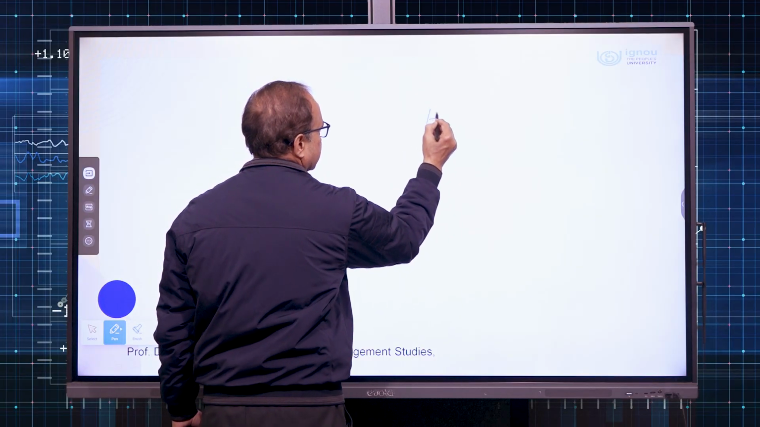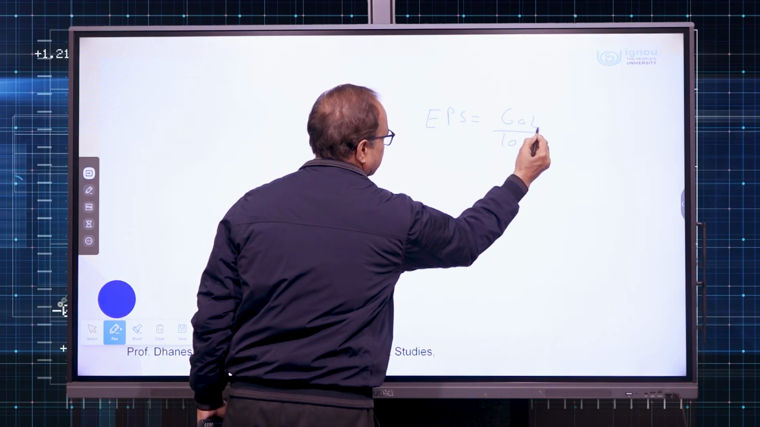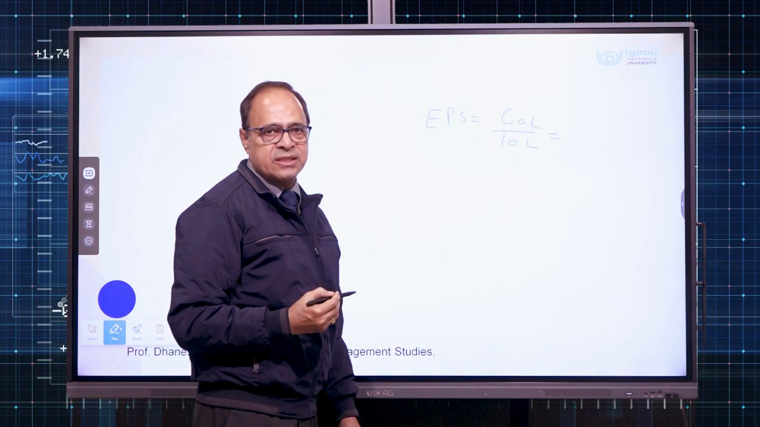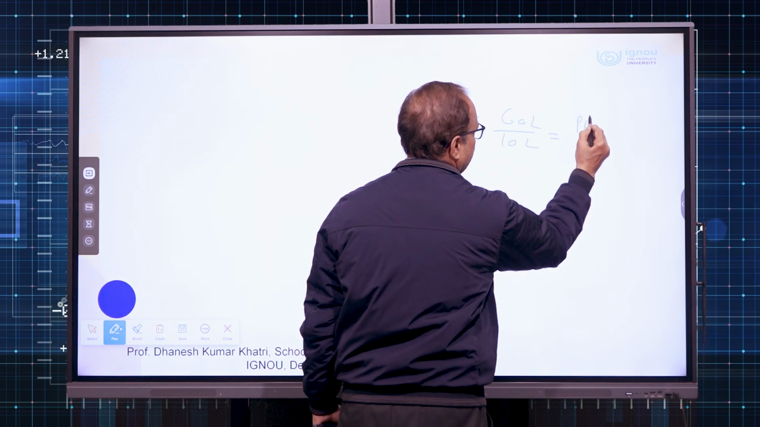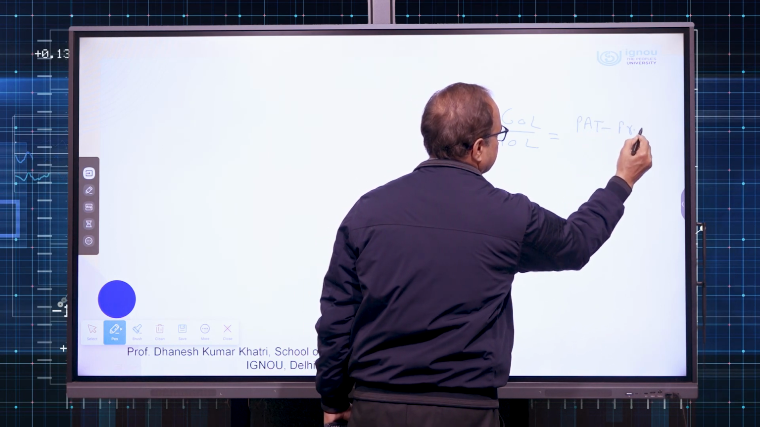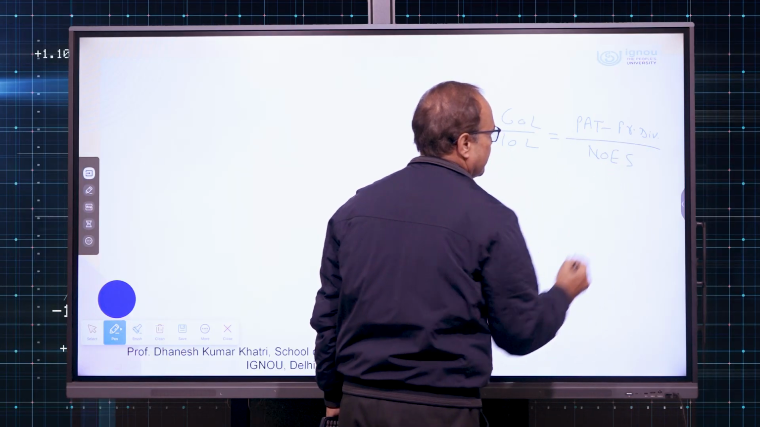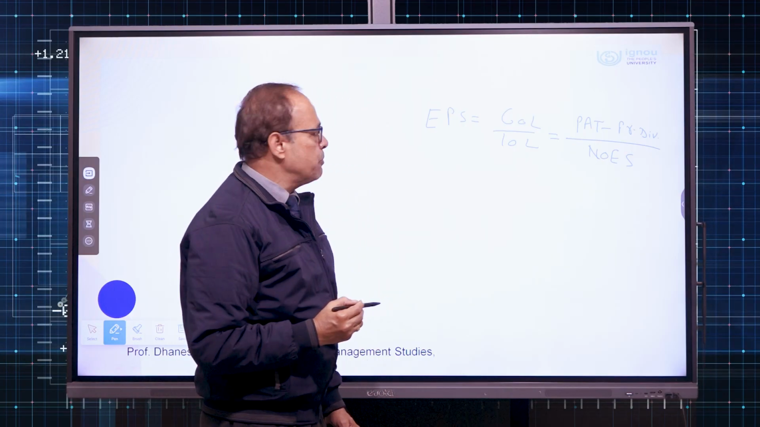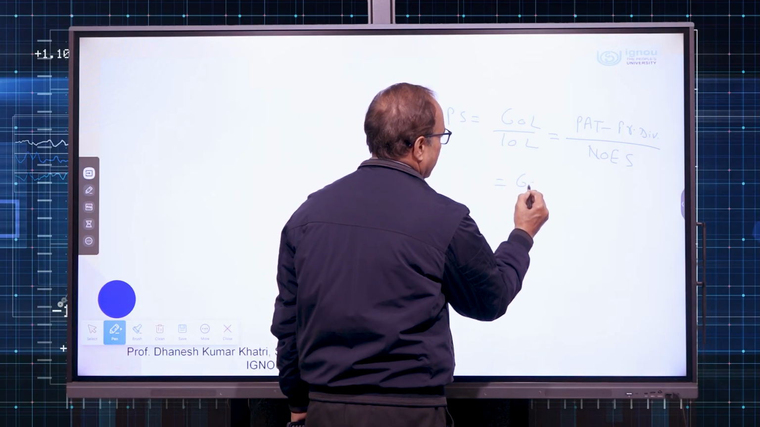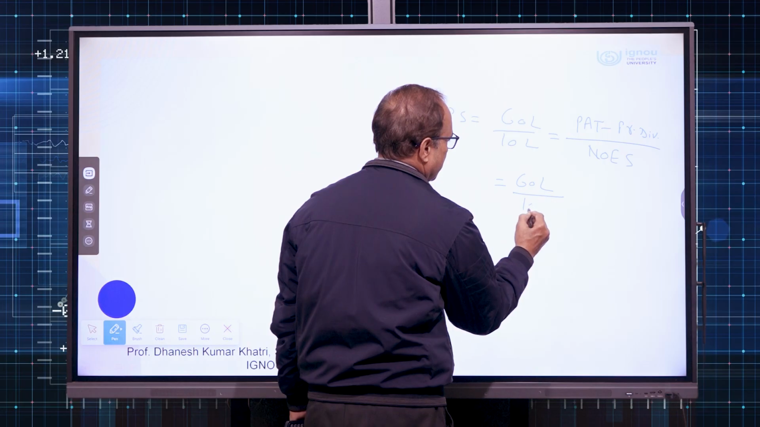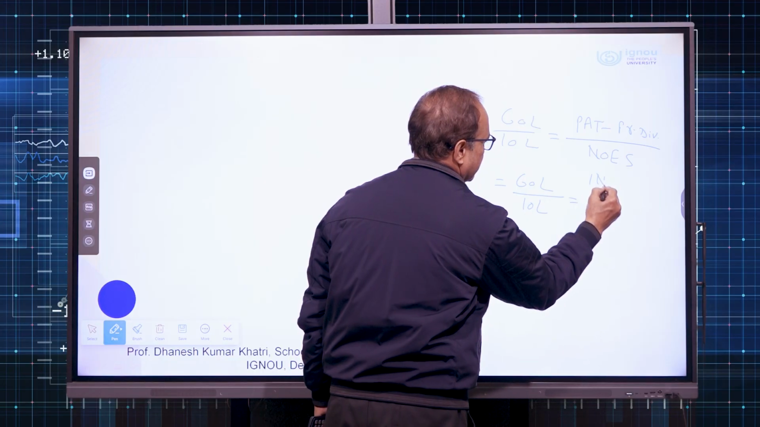Now, we can calculate EPS. 60 lakhs divided by 10 lakhs, because profit after tax was 60 lakhs and number of equity shares were 10 lakhs. So, I can give you the formula also: profit after tax minus preference dividend, divided by number of equity shares. In this case, we are not given any information about the preference dividend, so let us assume that 0. So, 60 lakhs is the earning attributable to equity shareholders. So, we get an EPS of rupees 6, INR 6 is the EPS.